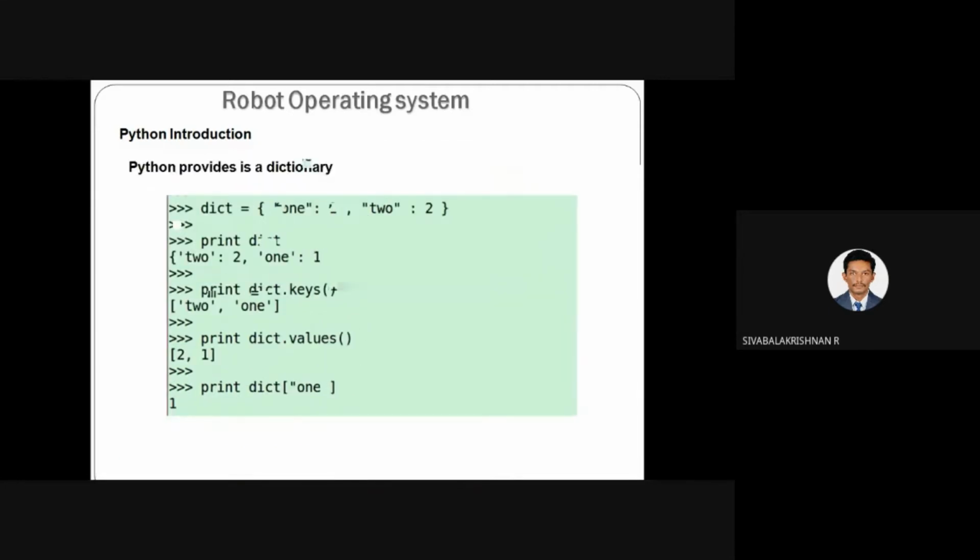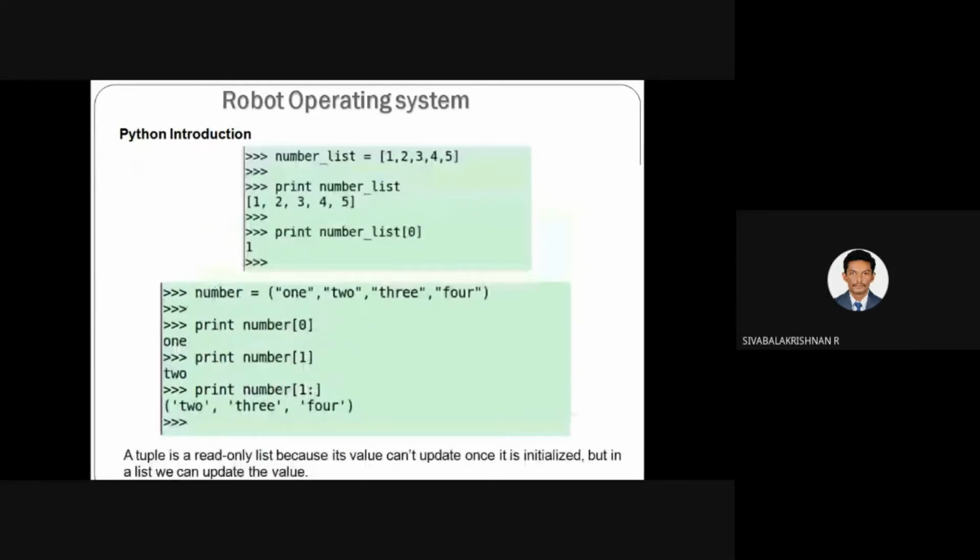The next one: apart from list and tuple, there is another kind of collection called a dictionary. In list and tuple, we specify the elements inside brackets. This kind of bracket is for a list, and this kind of parenthesis is for tuples.